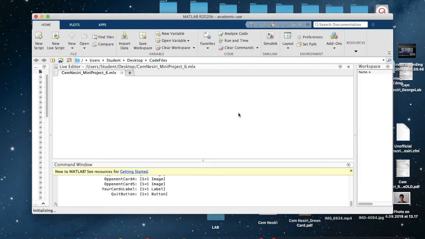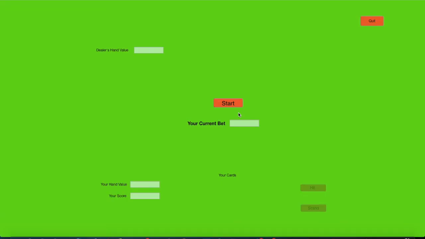So I just clicked on single player. Alright, so this is our setup for the single player. Here in the middle we have the start function, as well as where you can see how much you want to bet, and on top we have the dealer's hand value, and down there we have our hand value, which tells us what we have in our hand, plus we have our score. Once I start the game, we'll be able to see my cards, and here are our hit or stand functions, as well as the quit function on the top right, which just gets us back to the starting page. Let's just go ahead and start.